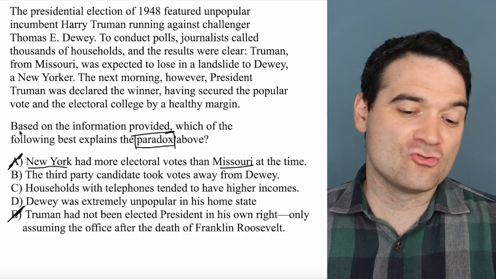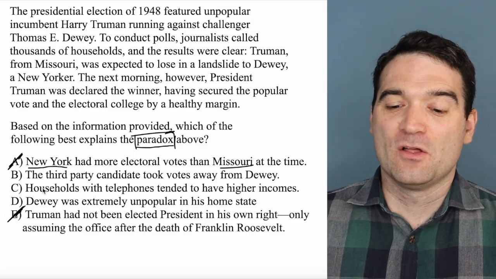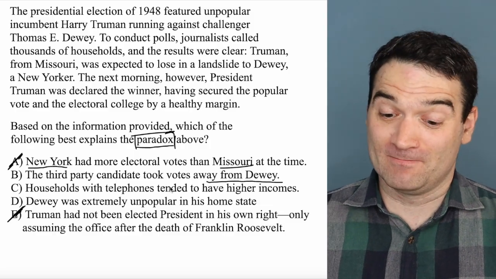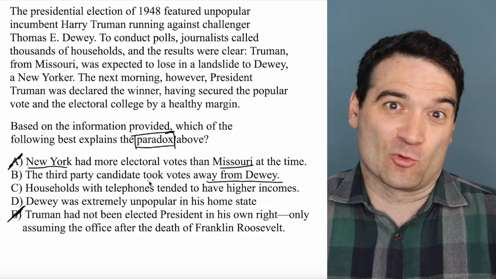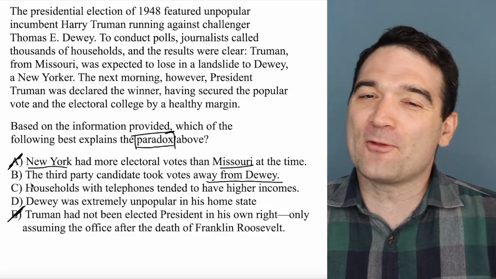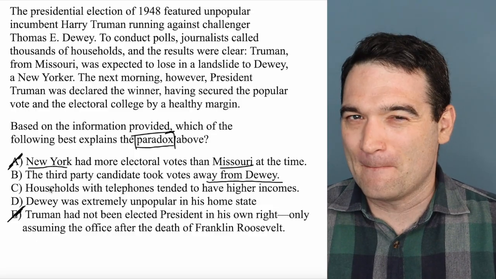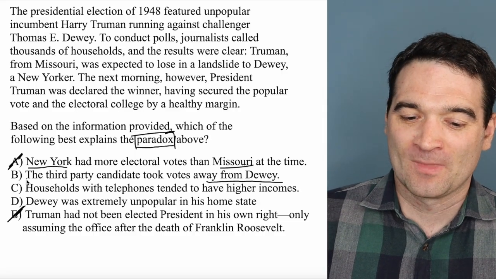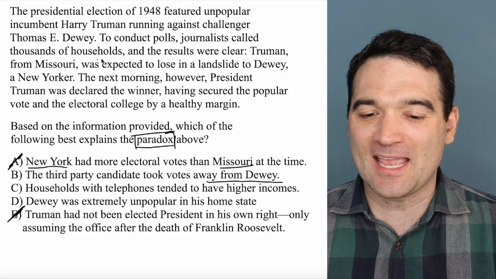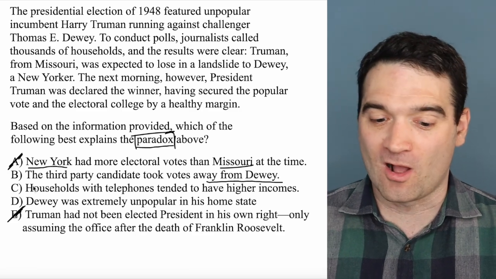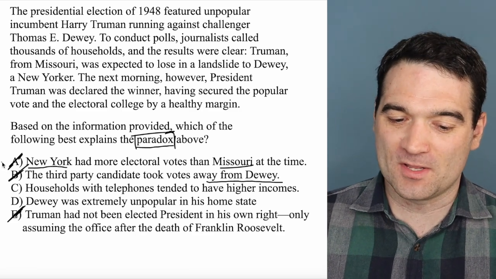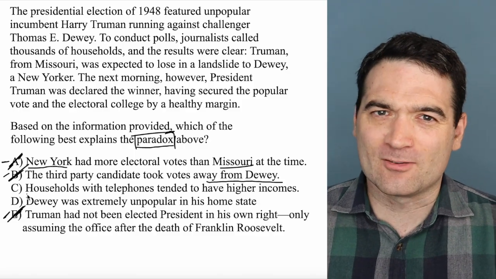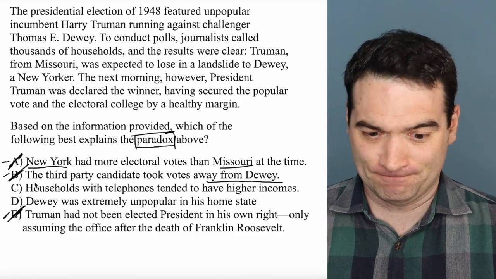Let's go to answer option D. The third-party candidate took votes away from Dewey. Again, this might have been true in the real world. I don't know. Whether or not it was true doesn't matter. But again, it does not resolve the paradox. It doesn't explain why the polls were wrong, right? Because all of the ones that we've done so far, A, B, and E, were baked in, right? They were known before the fact.